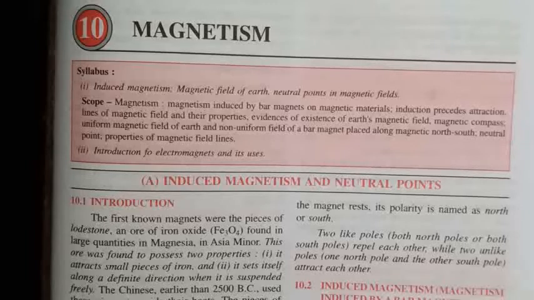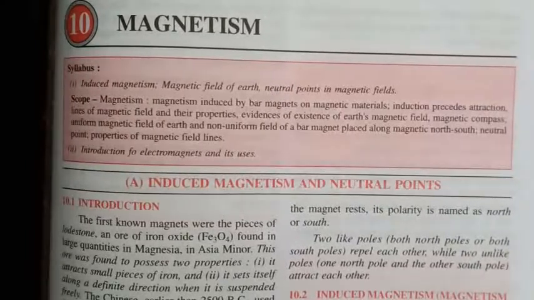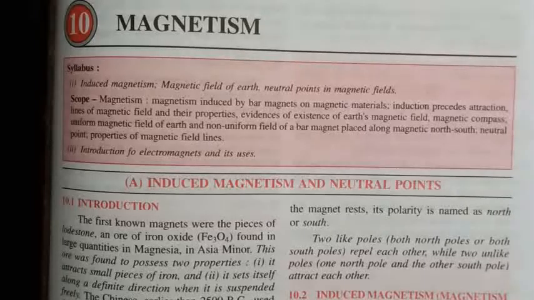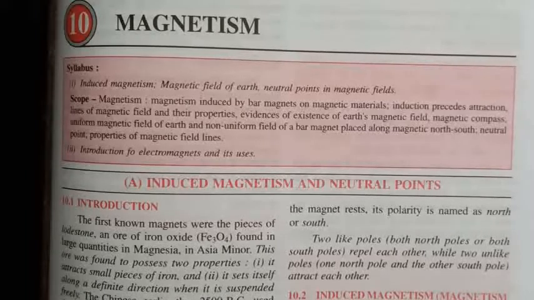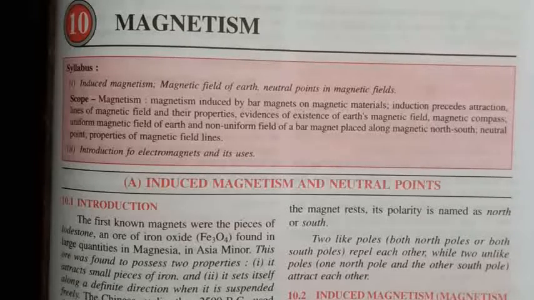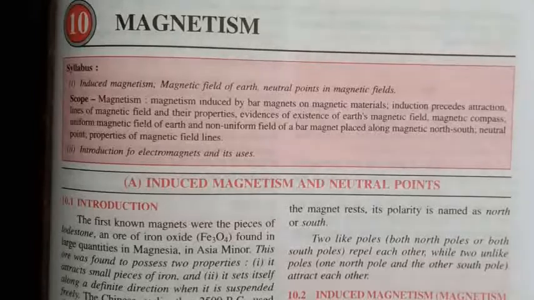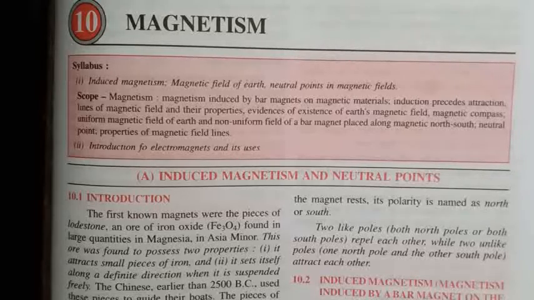If I ask you what is a magnet, you would most probably answer that any substance which attracts a small piece of iron, showing the attractive property, is a magnet. Yes, that is perfectly okay. A magnet has the basic property that it attracts a small piece of iron. That property of a magnet is called the attractive property of a magnet.